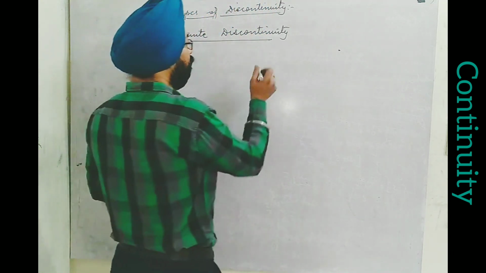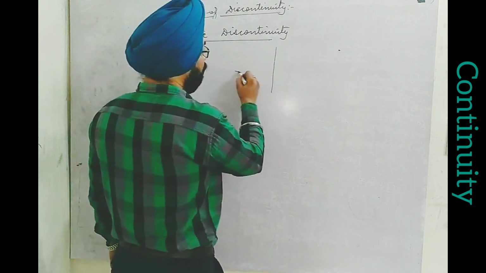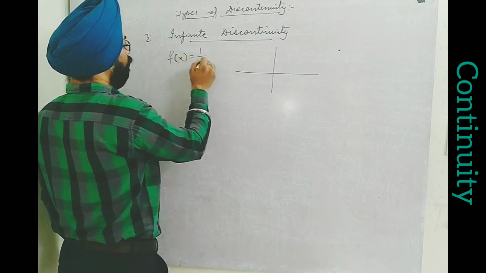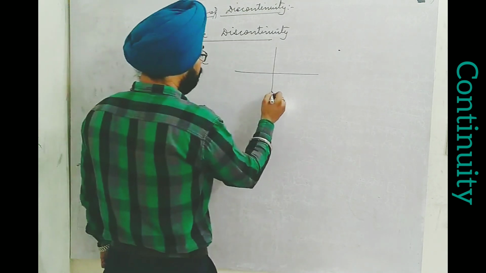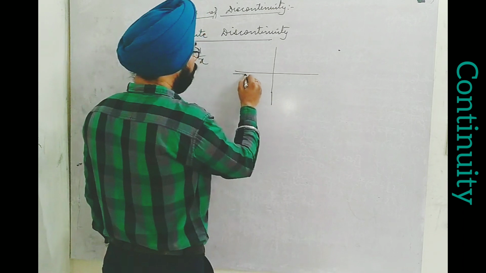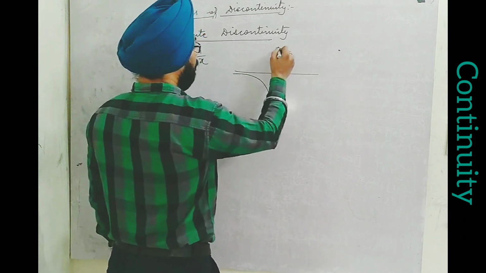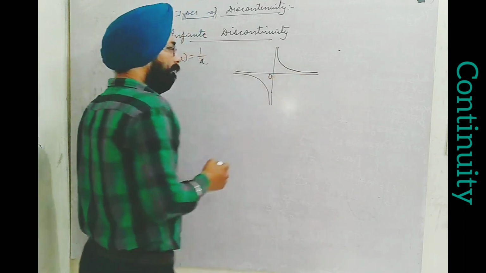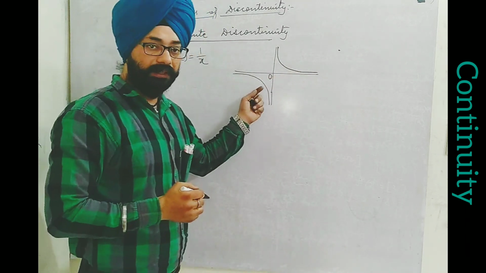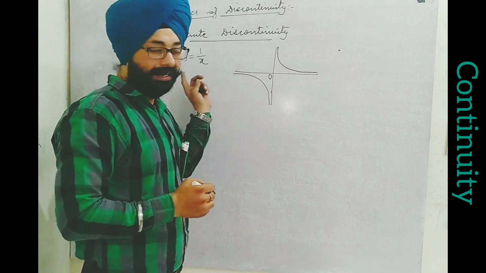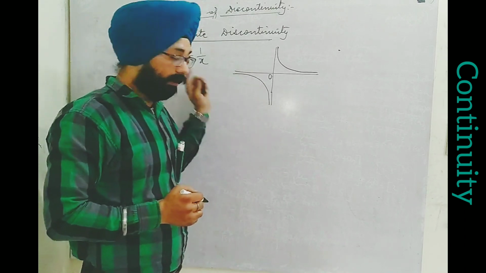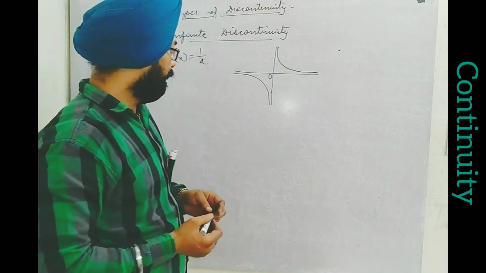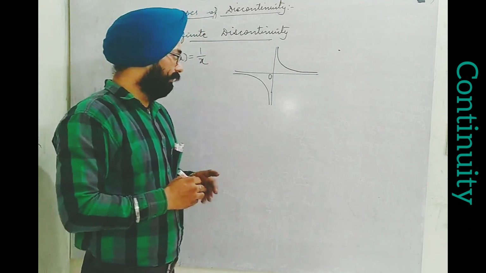Let me tell you what it means. If I take one function, this function is f of x equal to 1 upon x. If I plot its graph, I find... if you don't know about the graph of these functions, in that case you should take a proper revision. Otherwise, it's my different lecture on this topic.